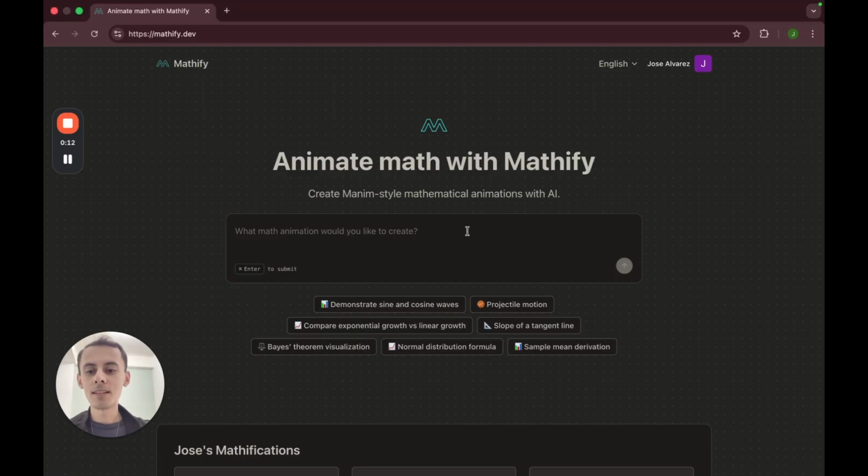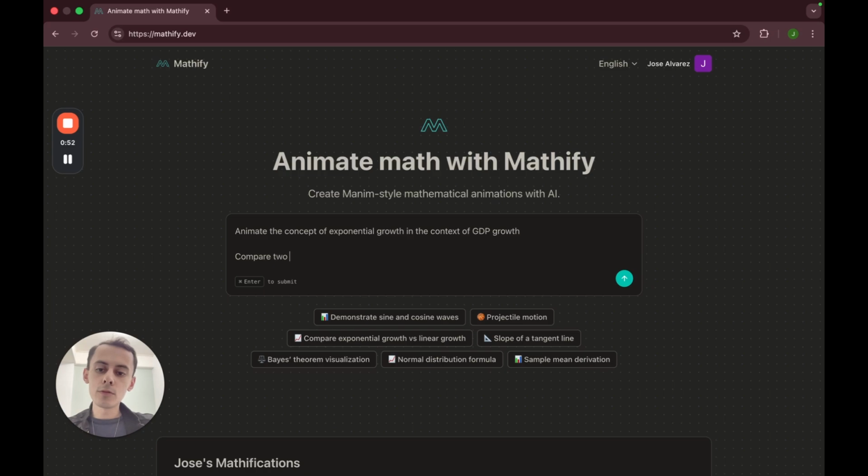Let's try an example. I like economics a lot, so I'm going to try an example about economics in which we can appreciate the exponential growth nature of GDP in the short term and medium term between two countries. So I'm going to ask, for example, animate the concept of exponential growth in the context of GDP growth.